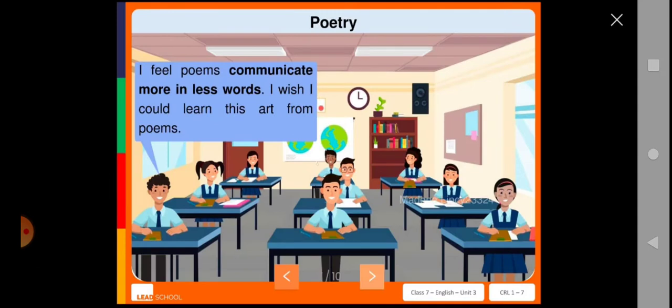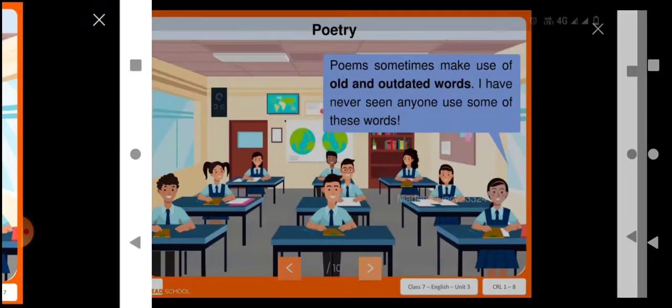Then another boy said, I feel poems communicate more in fewer words. So you can use fewer words and that will help you to communicate with each other. I wish I could learn this art from poems. This is a very fine art that you can learn from the poem.